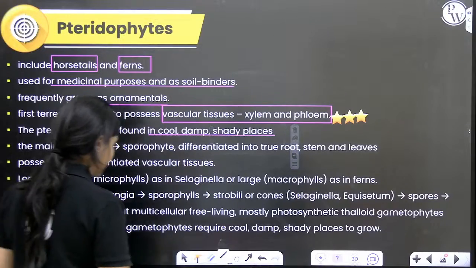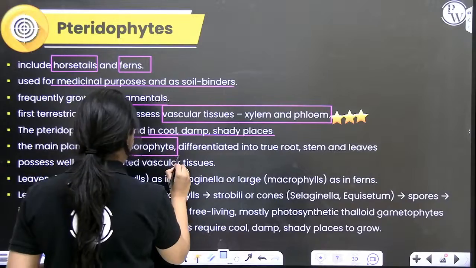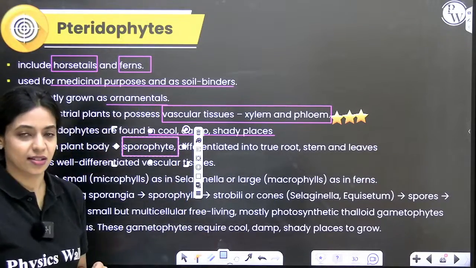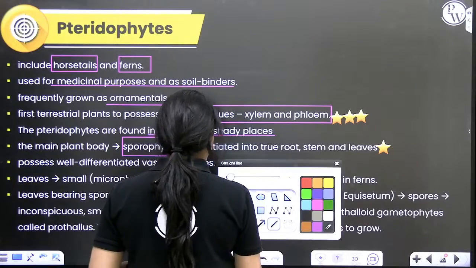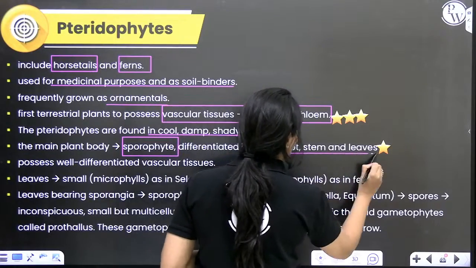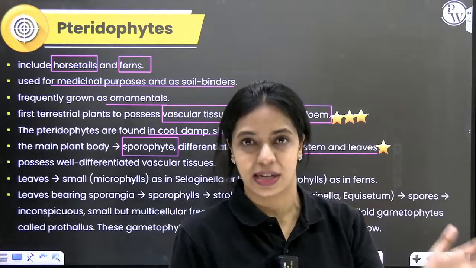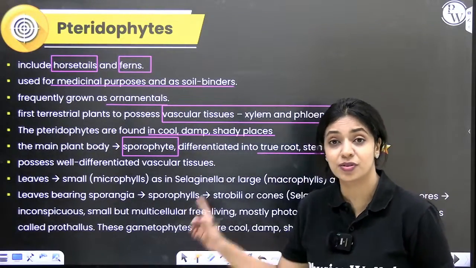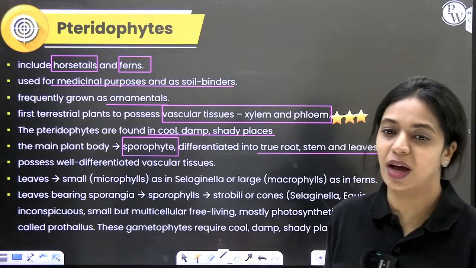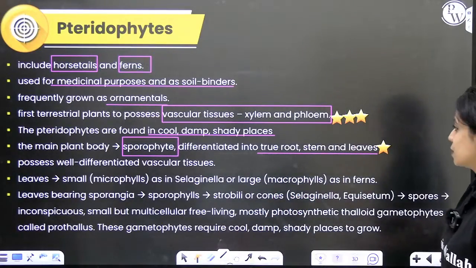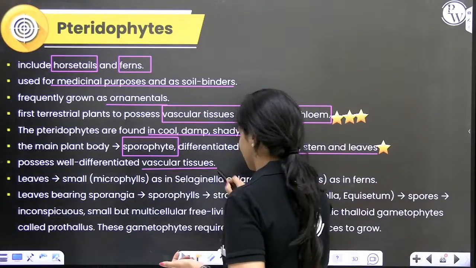Over here, the main plant body is sporophyte. This also shows haplodiploidic life cycle, but the main plant body is a sporophyte. Another advancement here is that here the plant body is very well differentiated into true root stems and leaves. In algae and bryophytes, it was thalloid. You do not have true root stems and leaves. You do not have vascular tissues. Over here, the advancement is that you have true root stems and leaves and you have vascular tissue. Okay. So, yeah, this is another advancement which you should remember.